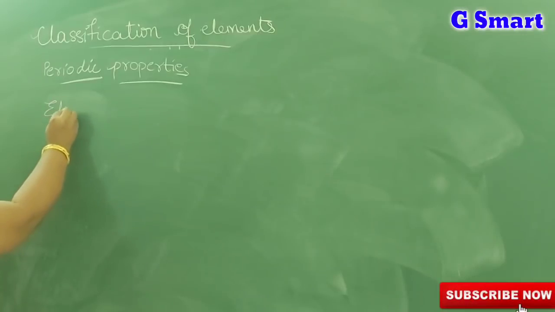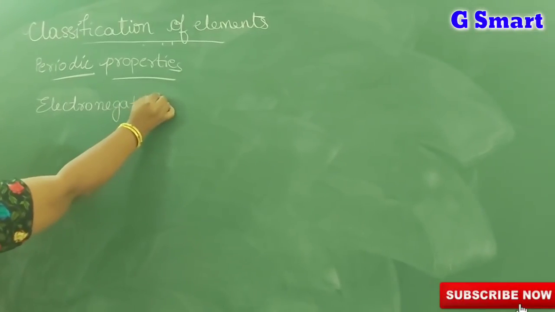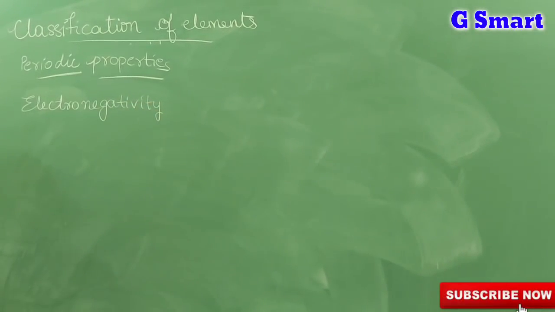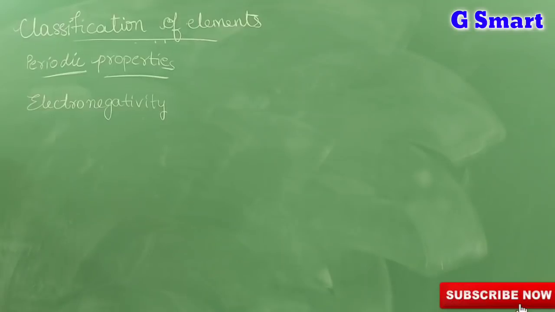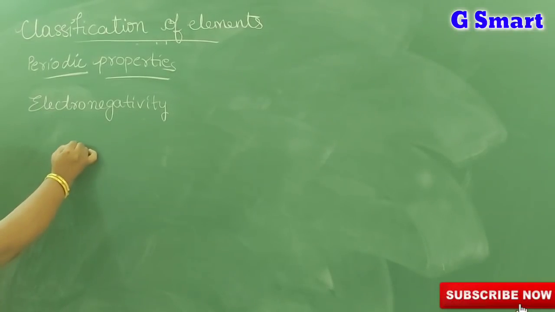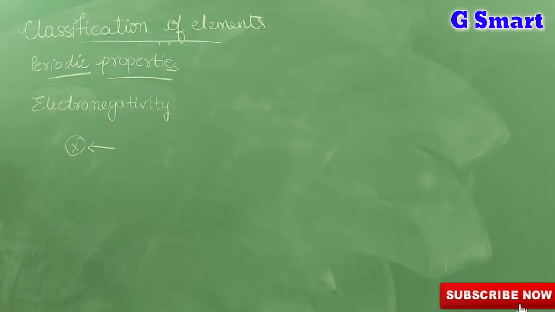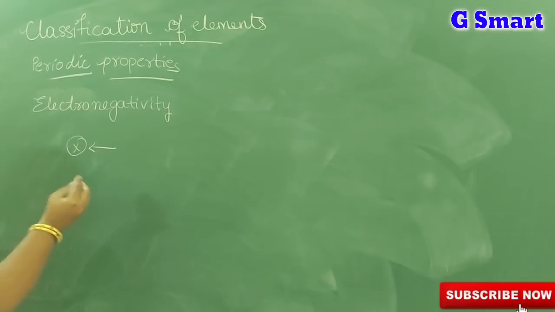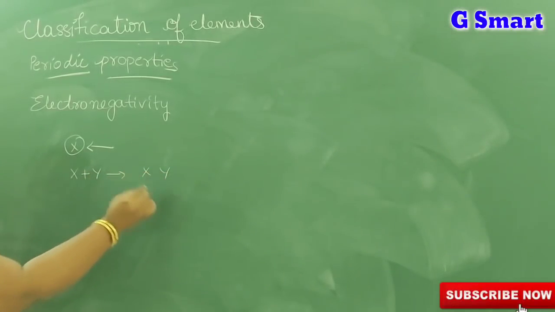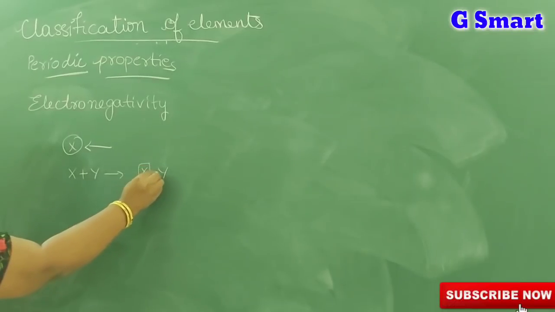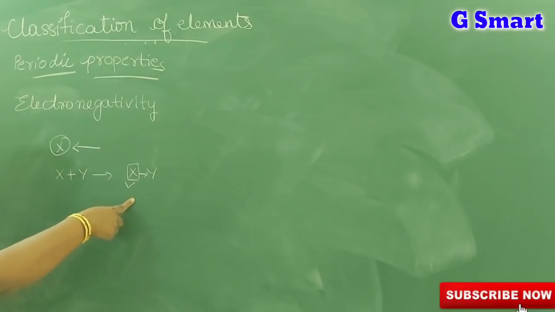The next periodic property is electronegativity. Electronegativity depends on ionization energy and electron affinity. Coming to the definition of electronegativity, it is the tendency of an atom to attract electrons towards it in a bond, or when it is bonding with another atom. Suppose X is bonding with Y. So we are getting XY. Here suppose X is showing more tendency to attract electrons, then we will say X has more electronegativity.